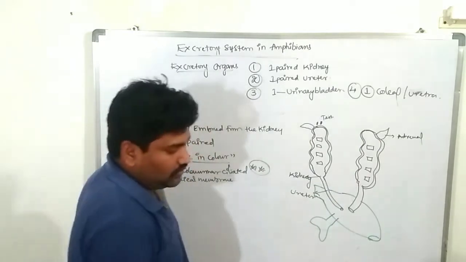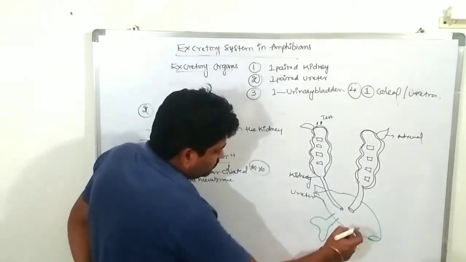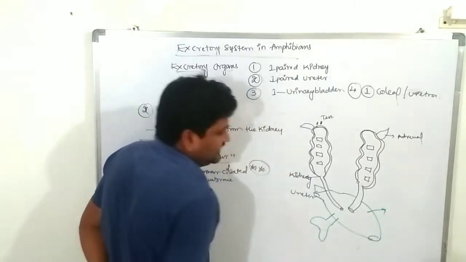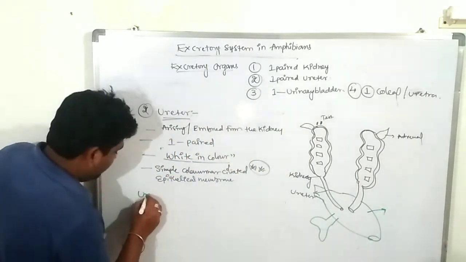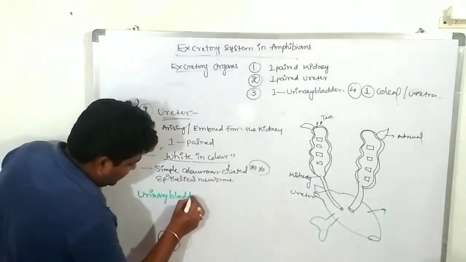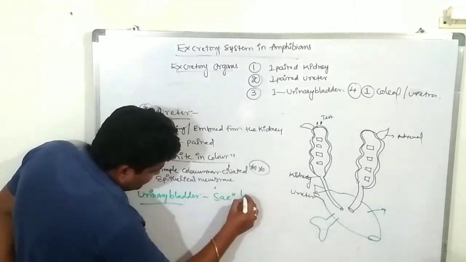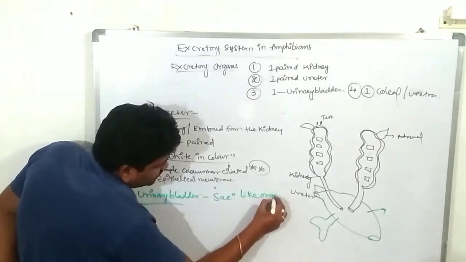Clear? So these finally lead into the urinary bladder. So what is the urinary bladder? It is a sac-like organ. Where is it located?